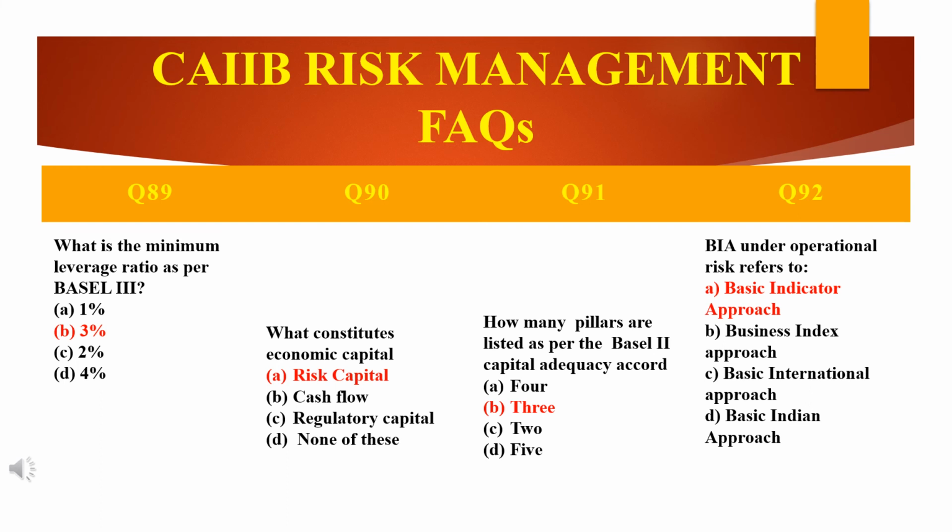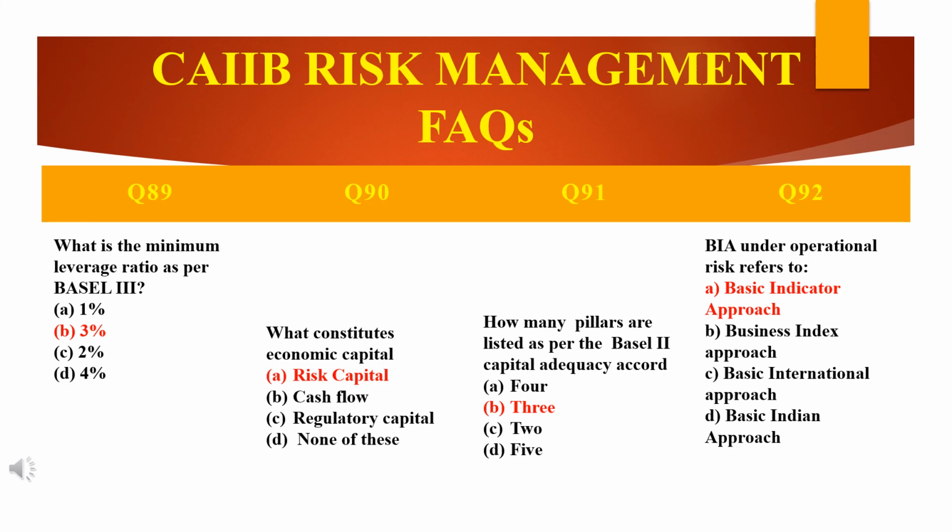What is the minimum leverage ratio as per Basel III? There are four options given: 1%, 3%, 2% and 4%. So what is the minimum leverage ratio? It is 3%. Why? Because Basel III has prescribed 3% as the minimum leverage ratio. However, RBI has prescribed the minimum leverage ratio as 4.5%. But here, as per Basel III, they have stated 3%.